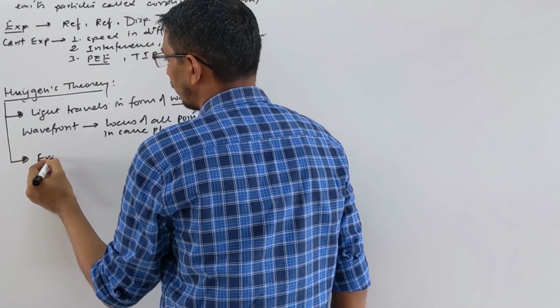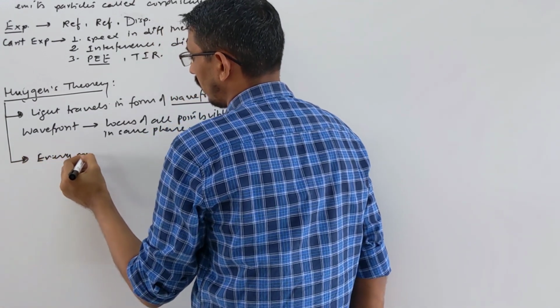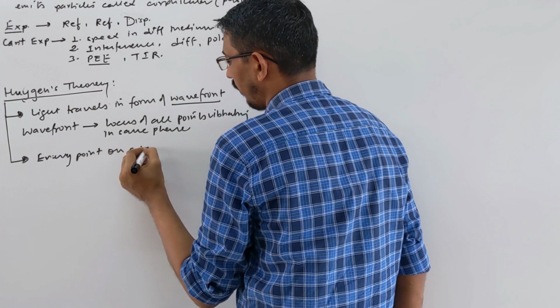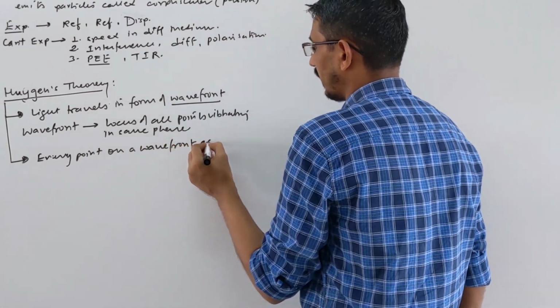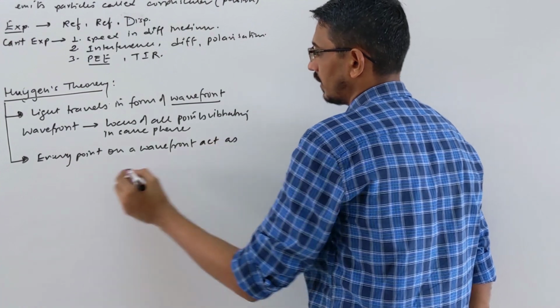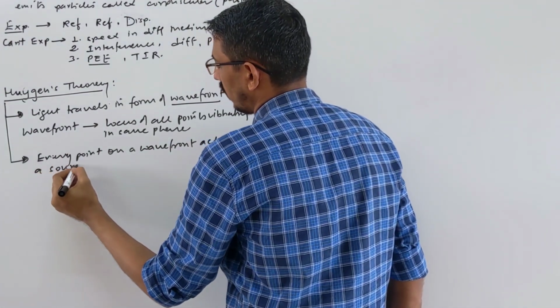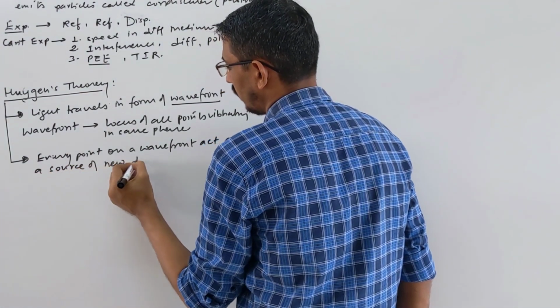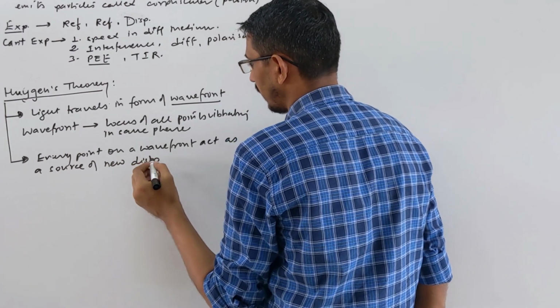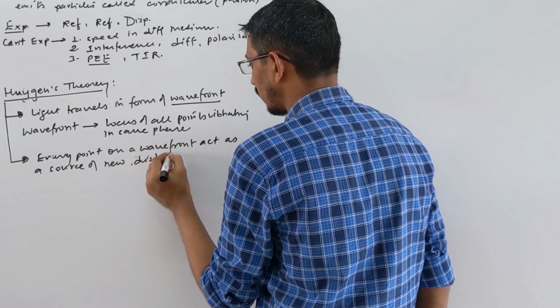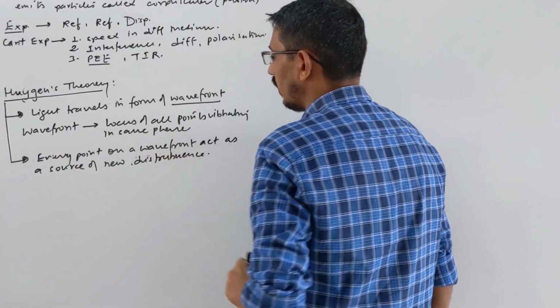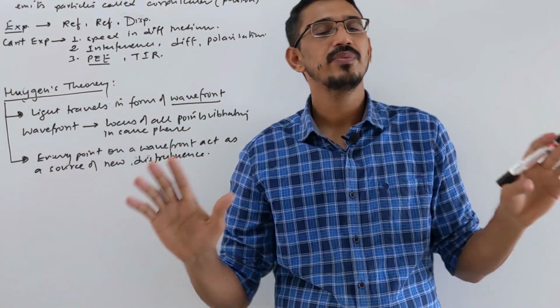That every point on a wavefront acts as a source of new disturbance, meaning waves. Okay. What did he say? Light travels in terms of wavefront.